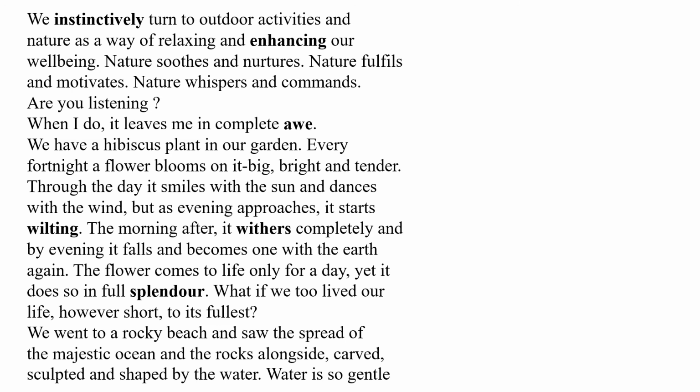We have a hibiscus plant in our garden. Every fourth night a flower blooms on it, big, bright and tender. Through the day it smiles with the sun and dances with the wind. But as evening approaches, it starts wilting. That means we can see that in the morning the hibiscus flower blooms big, bright and tender. But as the day passes till evening, what happened? It started wilting. Wilting means becoming weak. And the morning after it withers completely and by evening it falls and becomes one with earth.